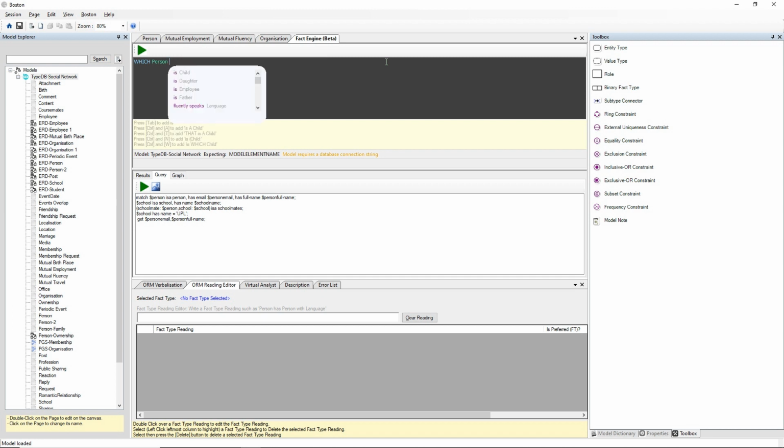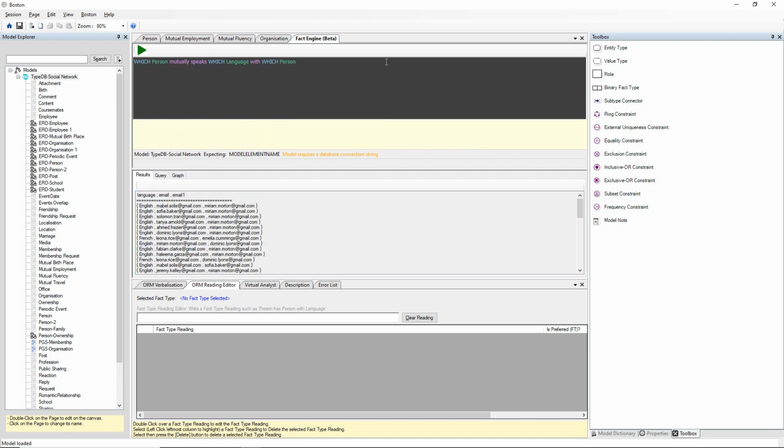So as we type along, we can say which person, and we'll find went to which school. Be there somewhere. Oh well, we'll try another one. Which person mutually speaks which language with which person. So that's how you write a query in FactEngine, and it's come back with the results. So FactEngine has an autocomplete or IntelliSense-like ability which helps you complete the query in natural language.